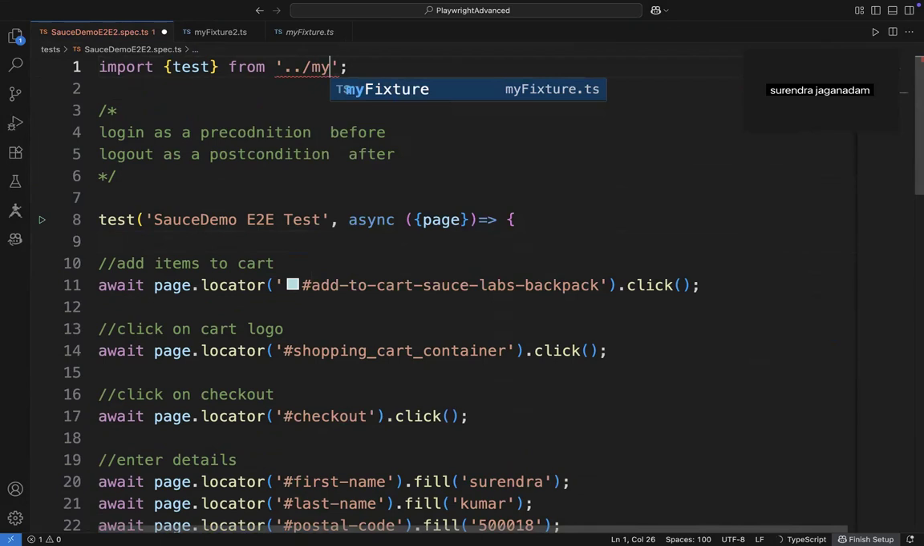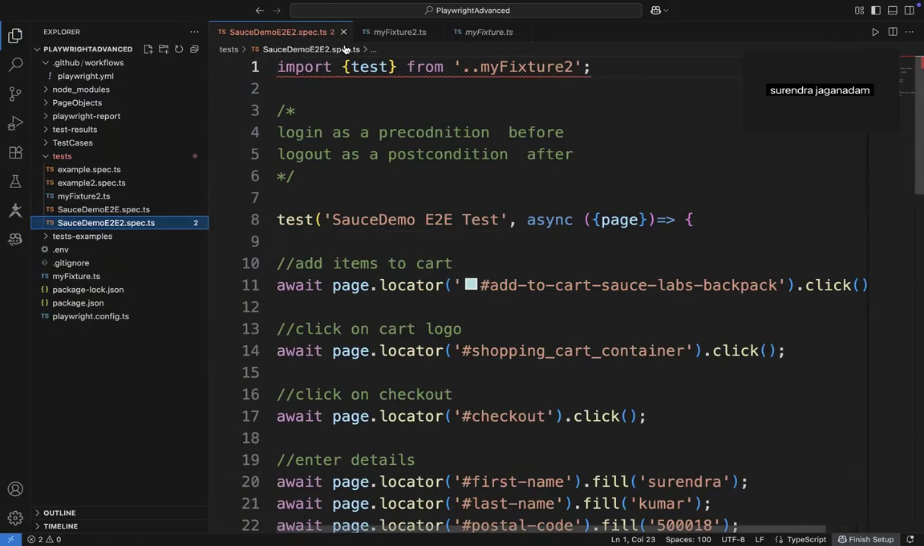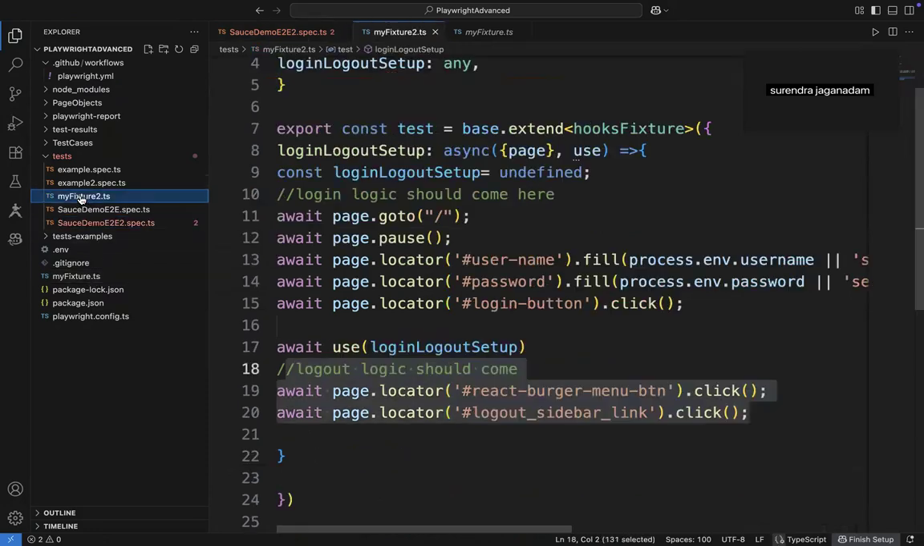So here I'm defining my fixer 2. Okay, so why my fixer 2 isn't coming out over there? Definitely it should come. So where is this my fixer 2? Let me cross check where I have defined it. So my fixer 2 is inside the test.